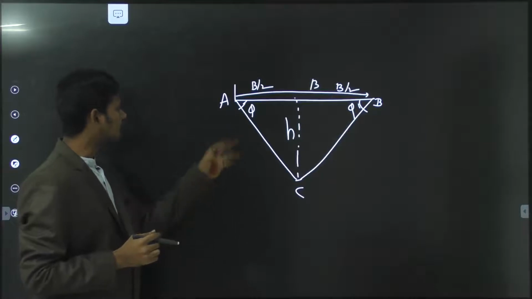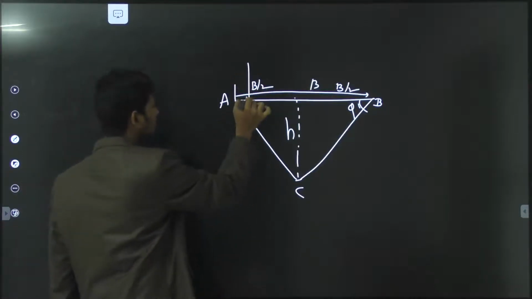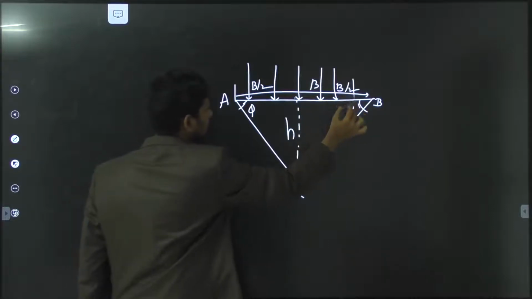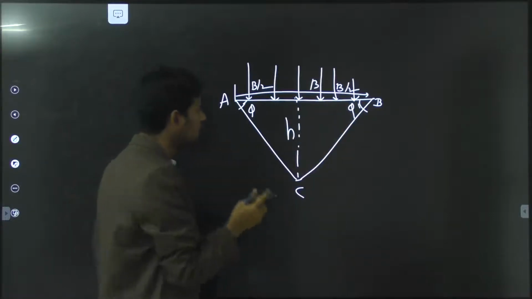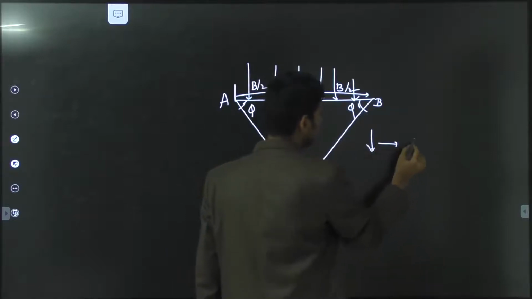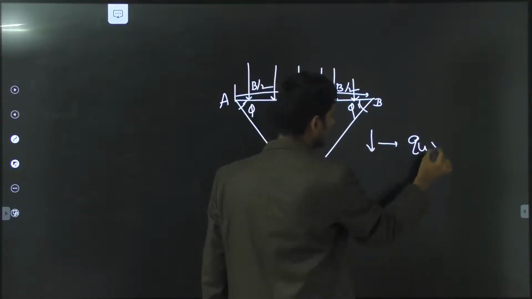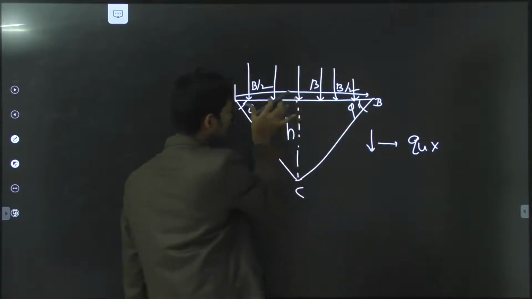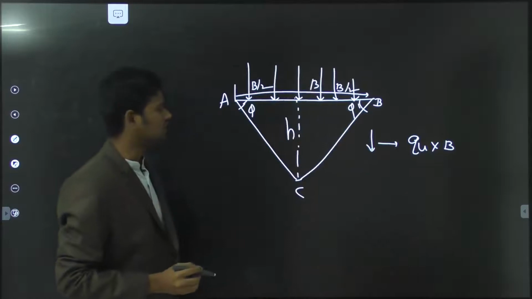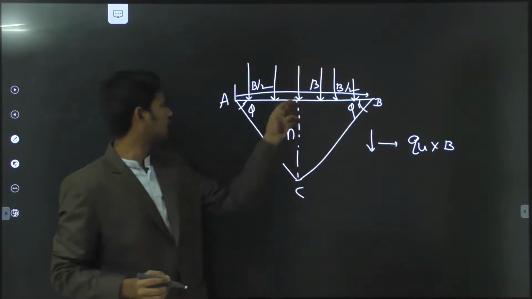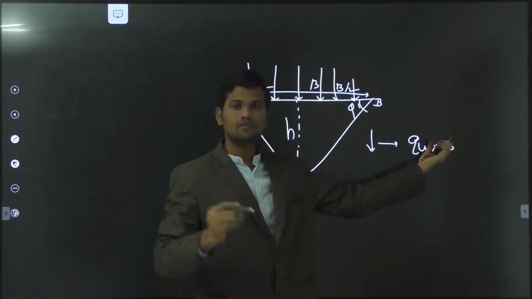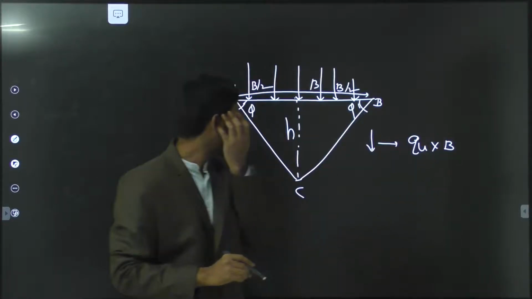From this, the upward pressure is acting in this triangular portion, and the downward pressure is acting on the footing. That means the downward pressure is nothing but qu, the load acting at the base of the footing, that is qu into B, where qu is the load acting on the base of the footing and B is the base of the foundation.